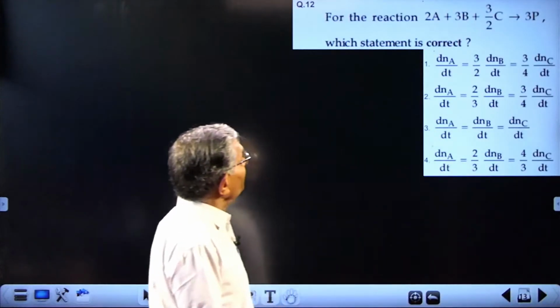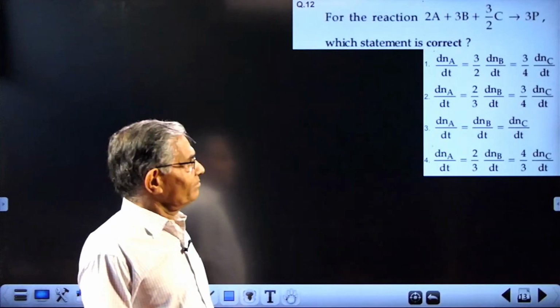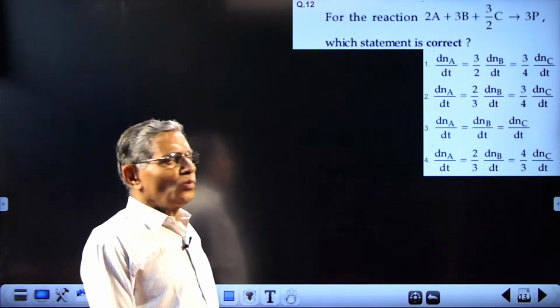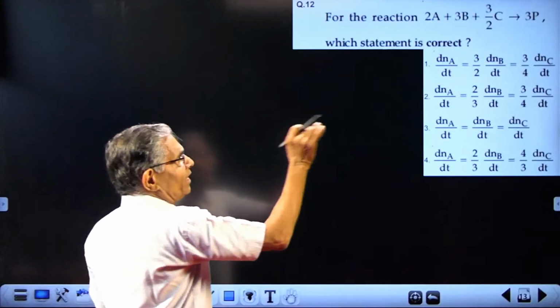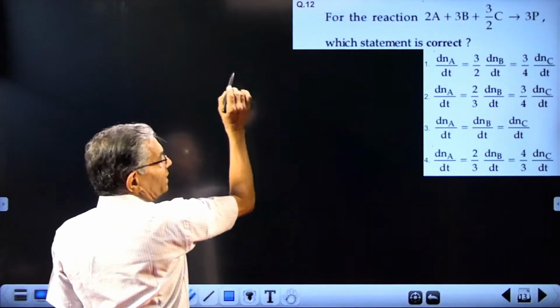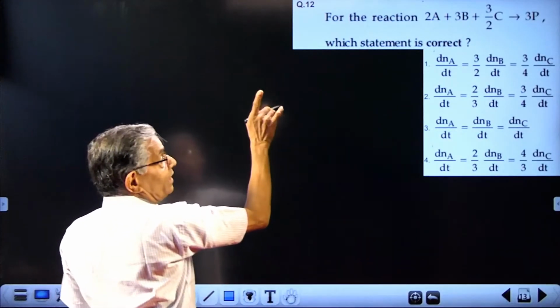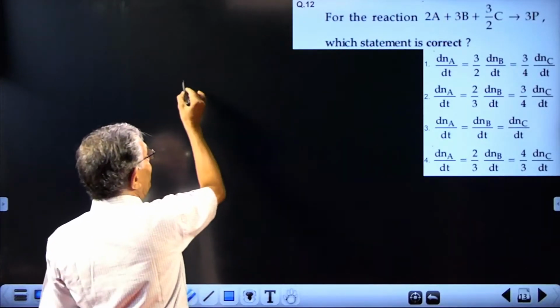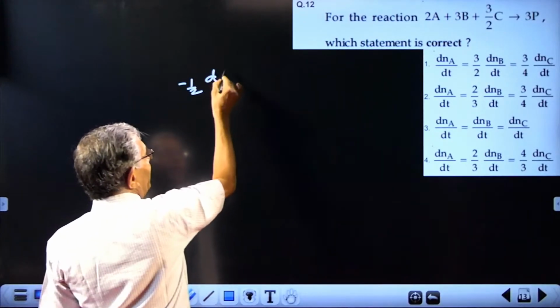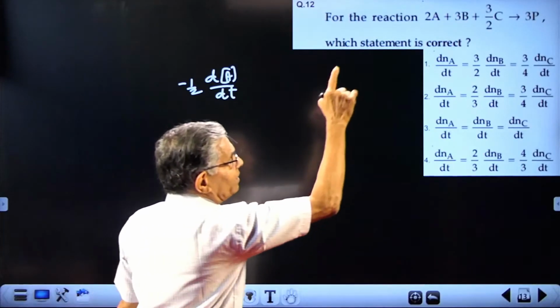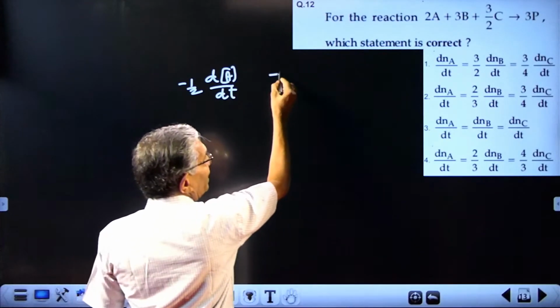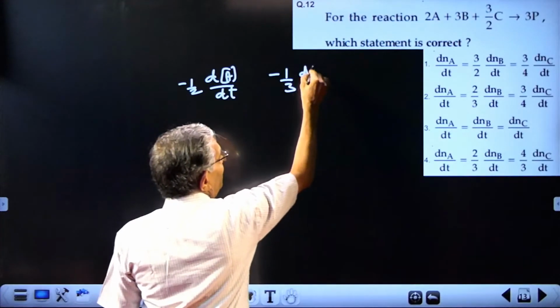Next question from kinetics. Very simple. You know the method of defining the rate of reactions. The instantaneous rate of this reaction written in the expression will be: instantaneous rate in terms of A will be minus 1 by 2 dA by dt. But the instantaneous rate in terms of B will be minus 1 by 3 dB by dt.